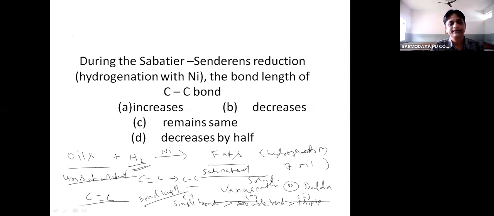So here the double bond gets converted into a single bond, which means the bond length will be less before, and more after. So the bond length increases. Why does it increase? Because the carbon-carbon double bond gets converted into a carbon-carbon single bond during hydrogenation. Okay, so that's why it increases.